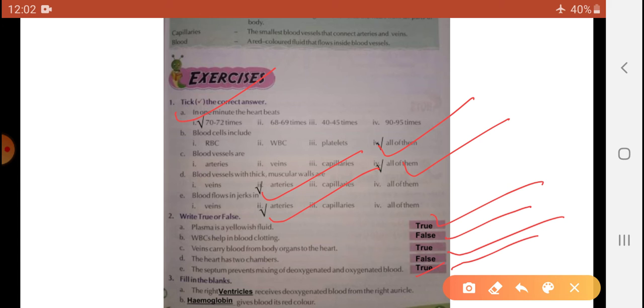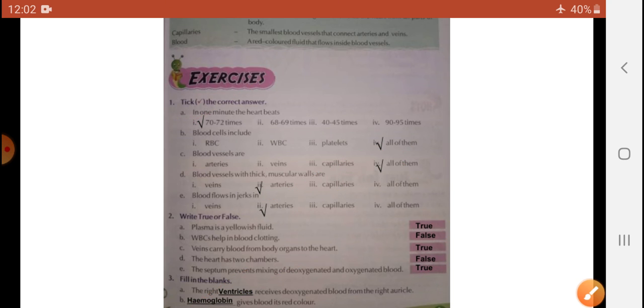The right ventricle receives deoxygenated blood from the right auricle. The answer is ventricle. Blood is red in color because of hemoglobin. Okay, please complete the given exercise as it is.